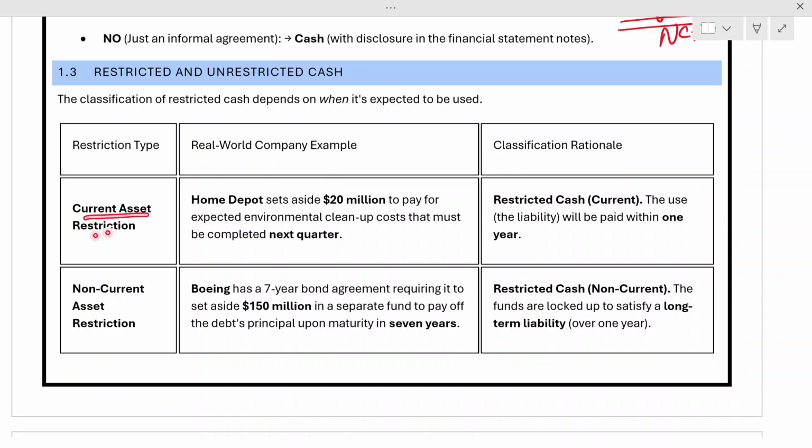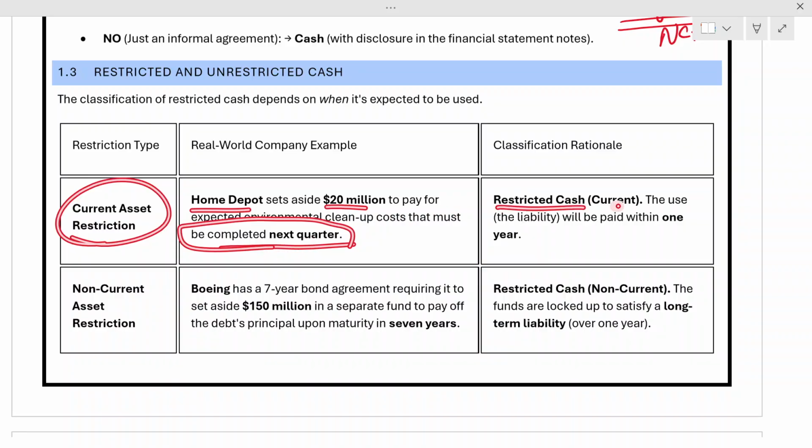So, current asset restriction. Let's see its example. Home Depot is a company that sets aside 20 million to pay for expected environmental cleanup costs that must be completed next quarter. Now, you will say that this cash is restricted cash, right? Because this needs to be used within the next quarter.